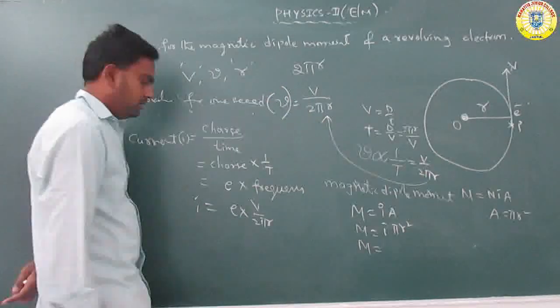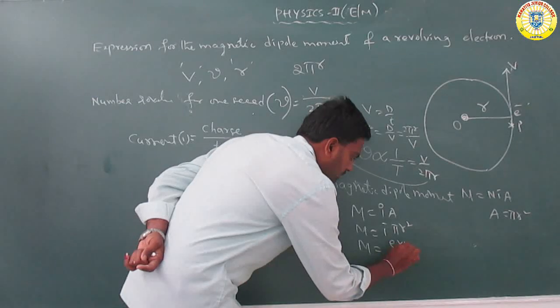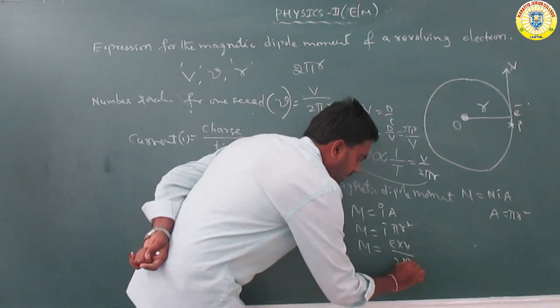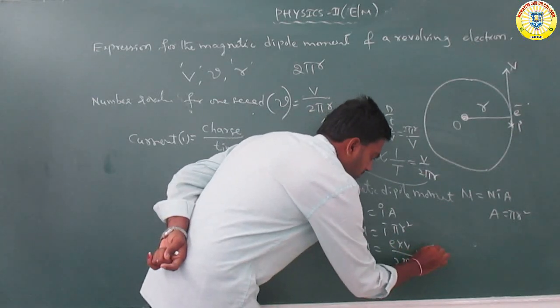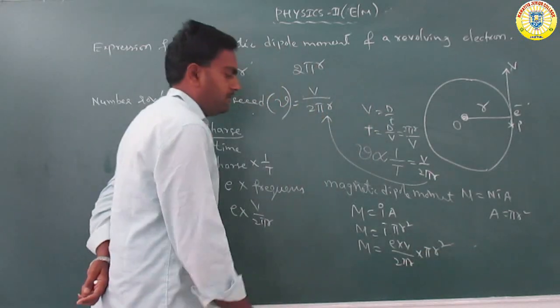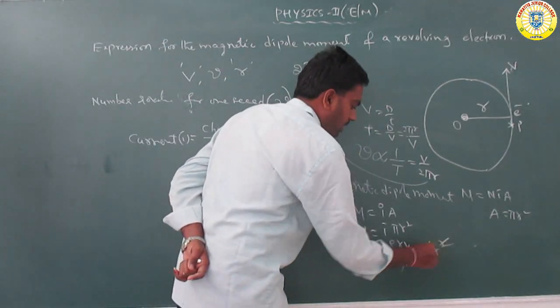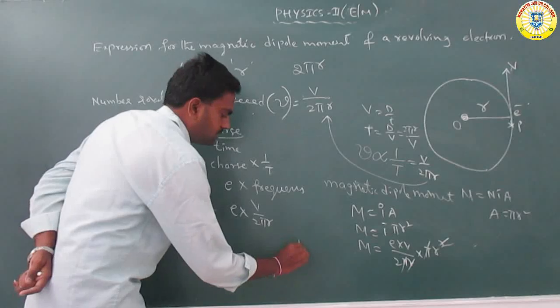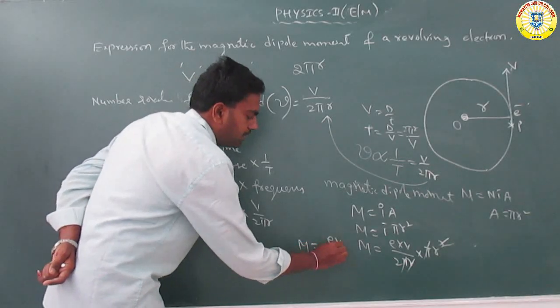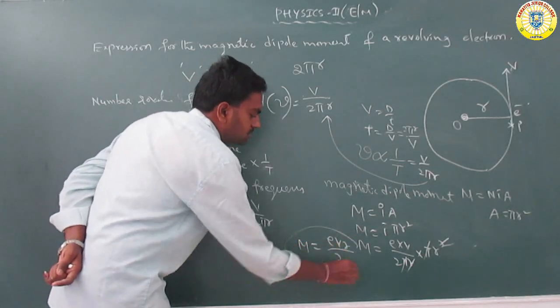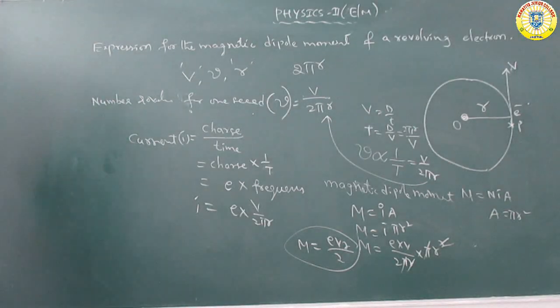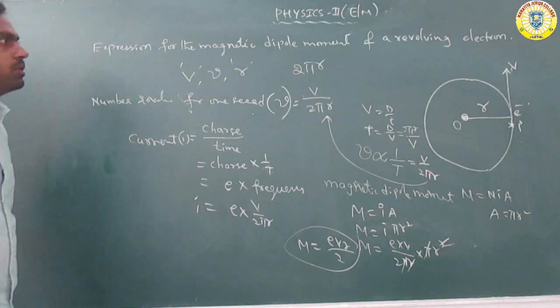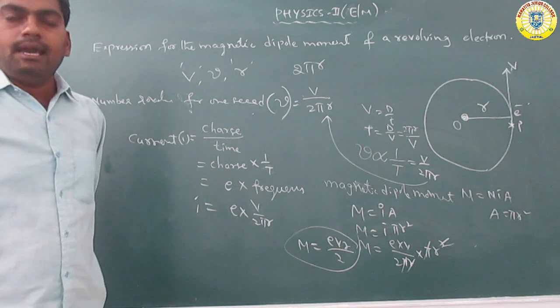So the current I is equal to e into v by 2 pi r, into pi r square. Pi cancels, r cancels. So the remaining expression we can write is M is equal to e v r by 2. So this is called the magnetic dipole moment of a revolving electron.